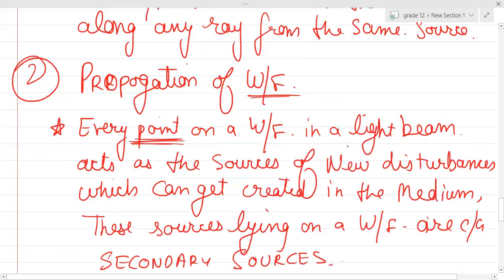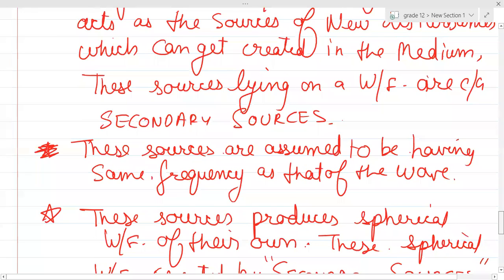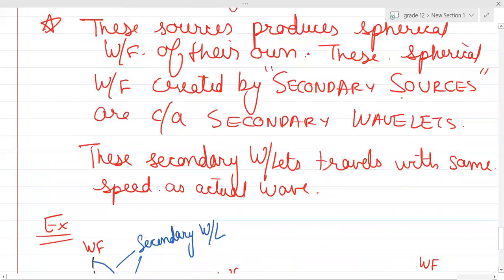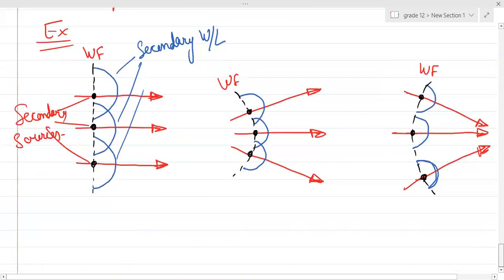So every point on a wavefront acts as a point of new disturbances called secondary sources. These secondary sources produce something called secondary wavelets. Can you see the radius of this particular thing will be the same? So the radius is the same if it's in the same time, and radius is equal to velocity multiplied by whatever time you've taken for these wavefronts to draw, right? So this is how you calculate the radius of this particular thing: velocity and the time till which you let the waves from secondary sources travel forward.